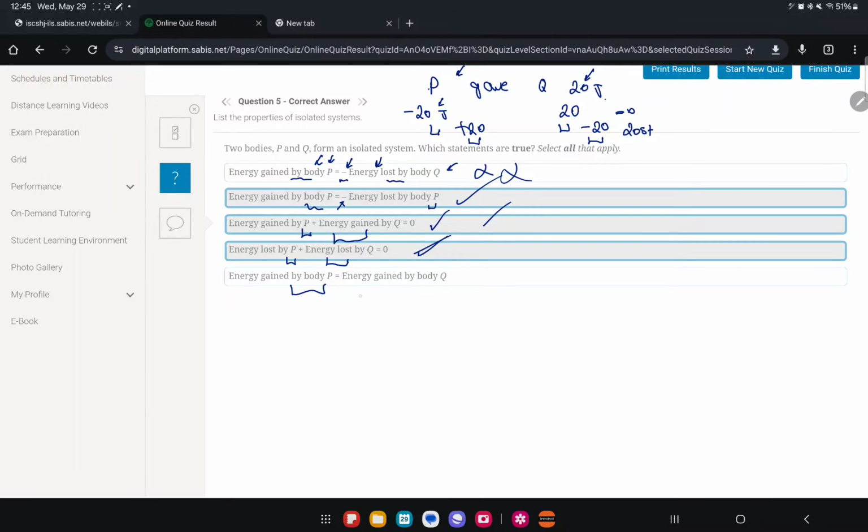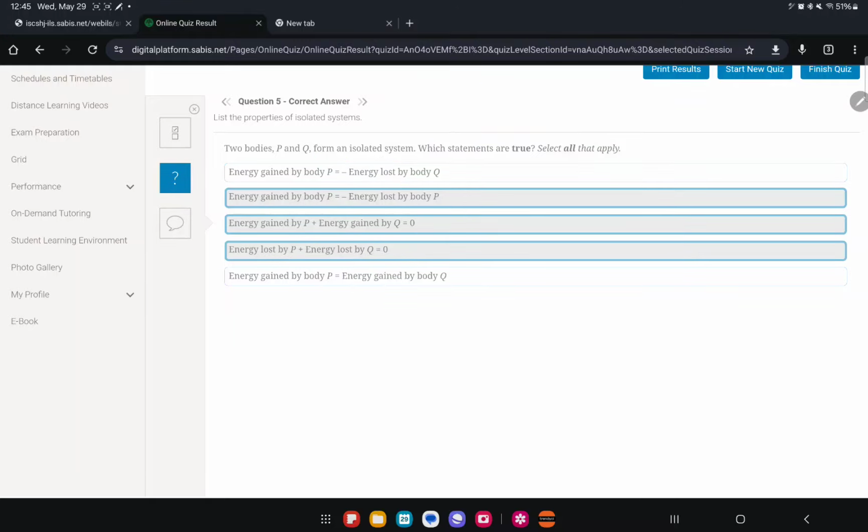Energy gained by body P equals the energy gained by body Q. Okay, obviously not, since this is giving this, so what this is gaining is obviously different from what this is gaining. I know it's a bit confusing, but it's just the wording. It would be easier if you use actual numbers.